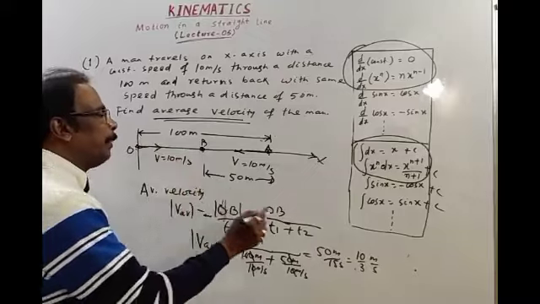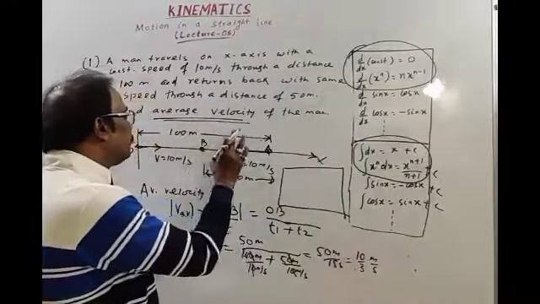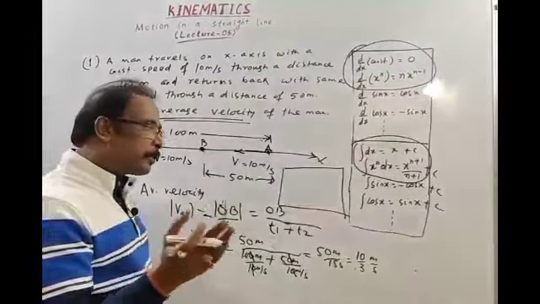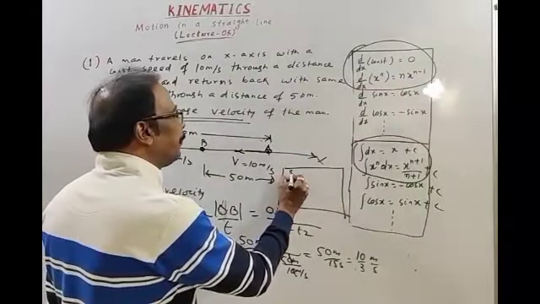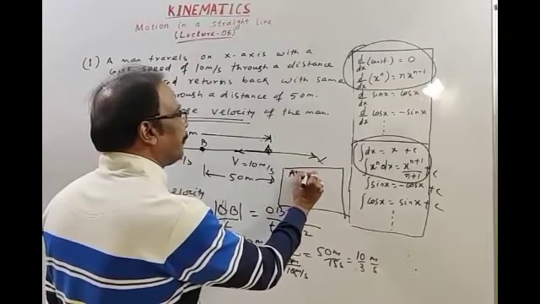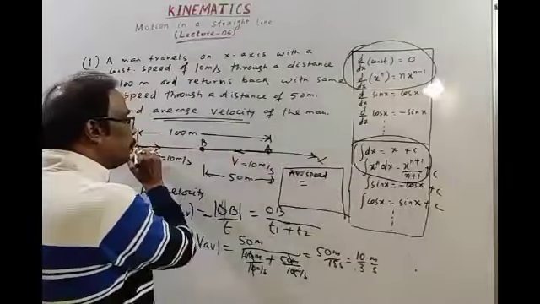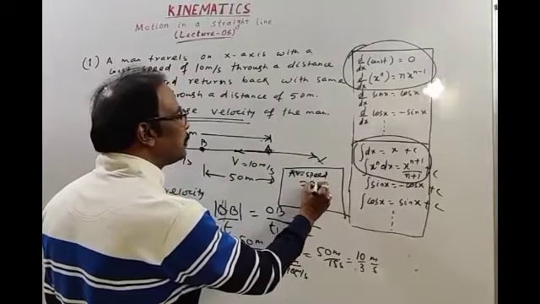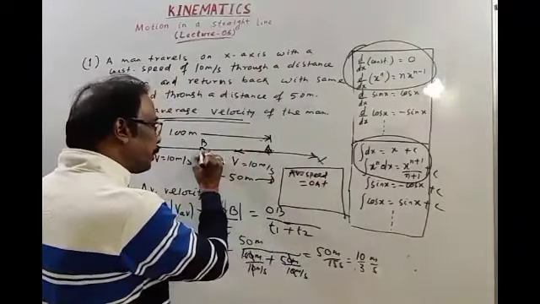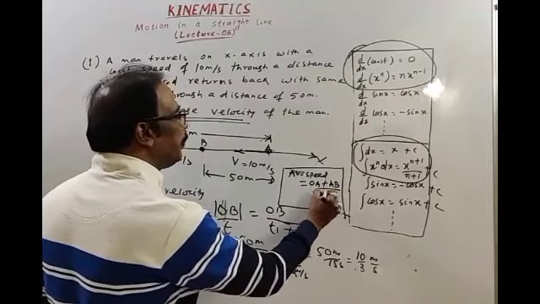If you want to calculate average speed, I have already told you that average speed will be equal to 10 meters per second because the speed is constant. If you calculate it, average speed is the total distance, from O to A plus from A to B irrespective of direction, divided by time T1 plus T2.